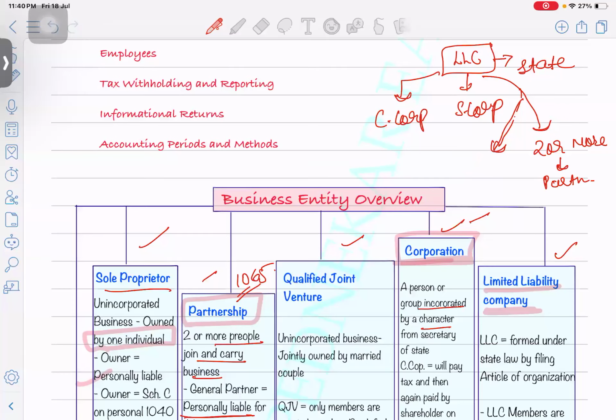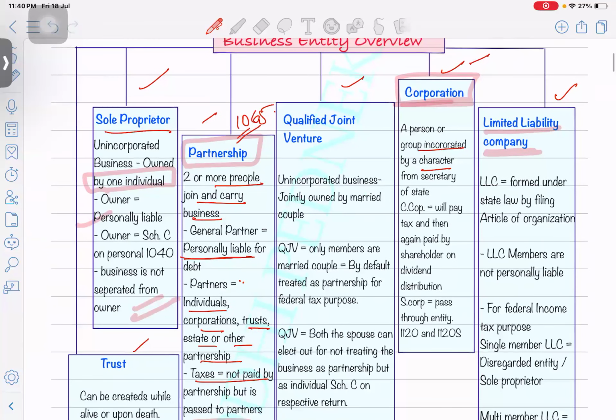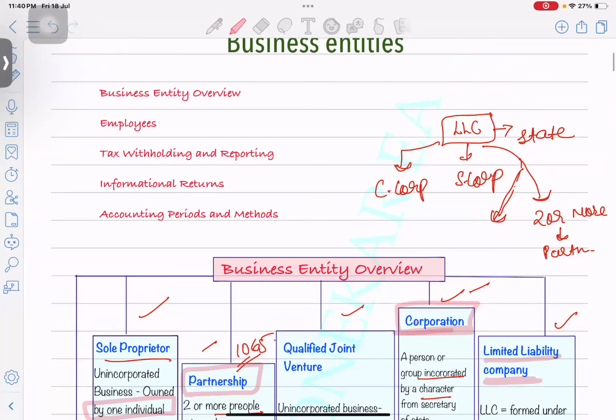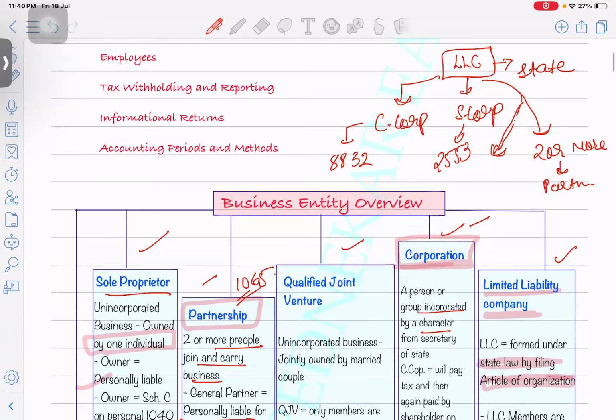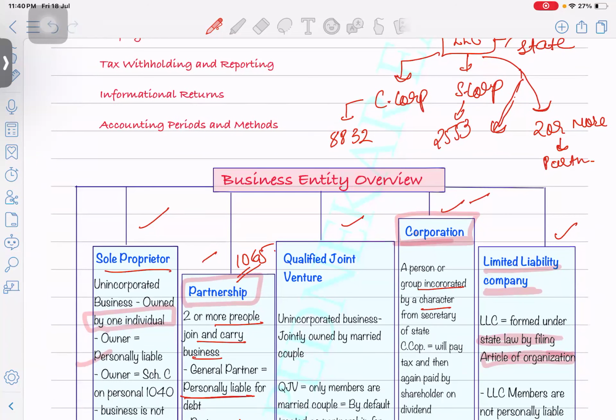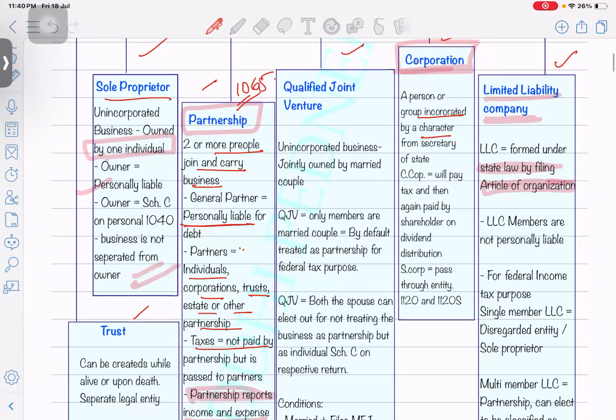Okay. So please remember, the LLC is formed under the state law by filing the articles of organization. But if you want to convert your LLC either into C corp or S corp for federal filing purposes, you have to fill out Form 8832 for C corp, and for S corp it is Form 2553, and just report it to the respective state authority as well, and the federal authority, that you are electing to consider yourself as an S corp or C corp. Okay. So LLC members are not personally liable.